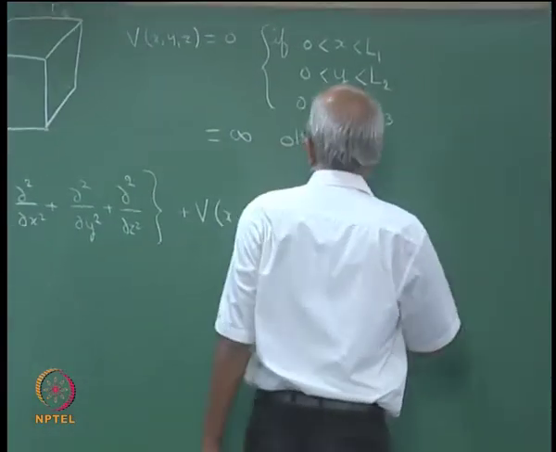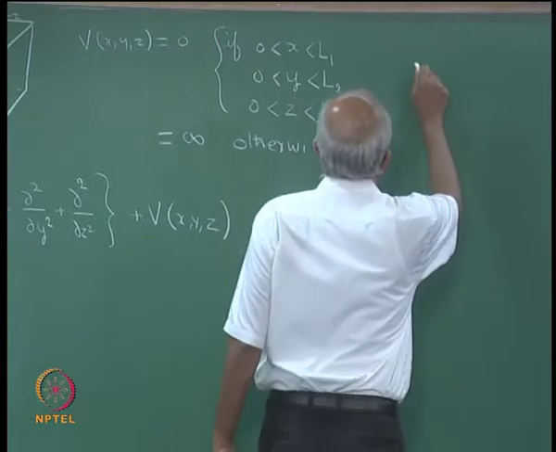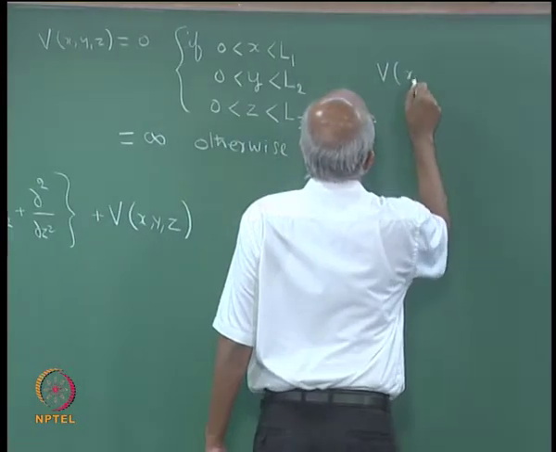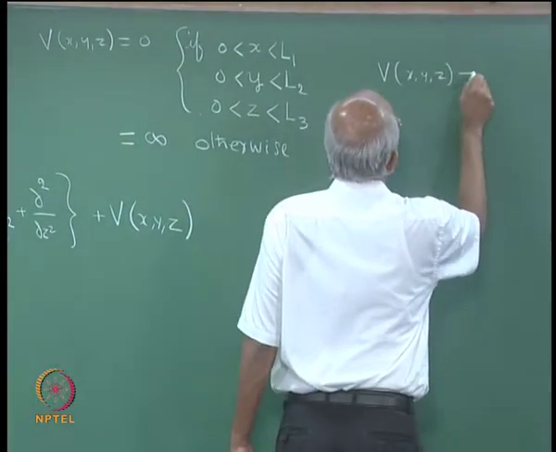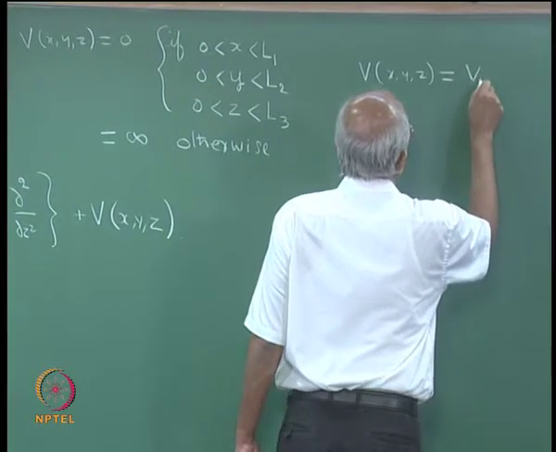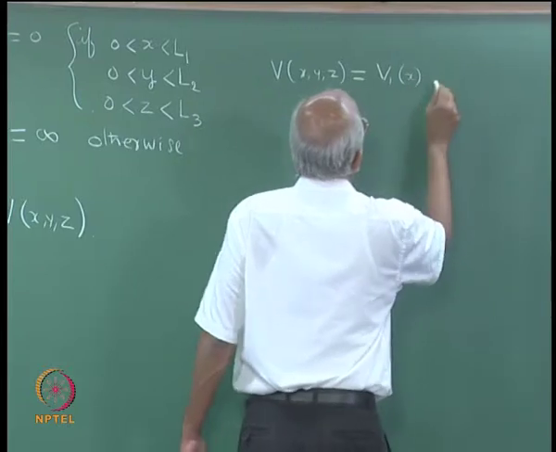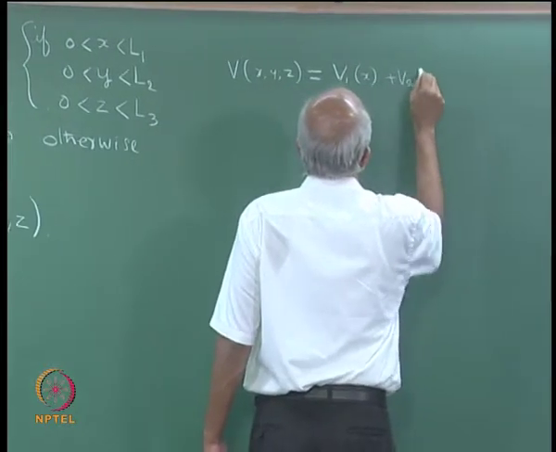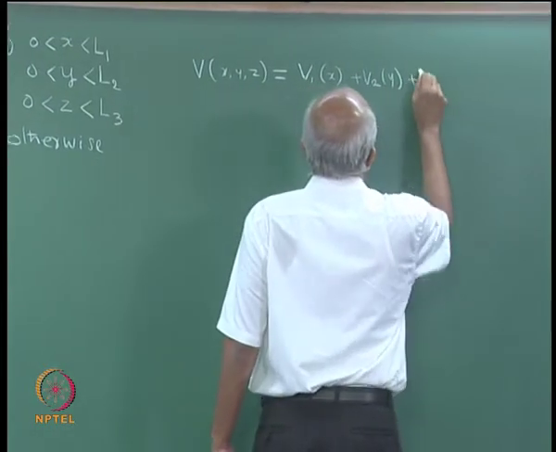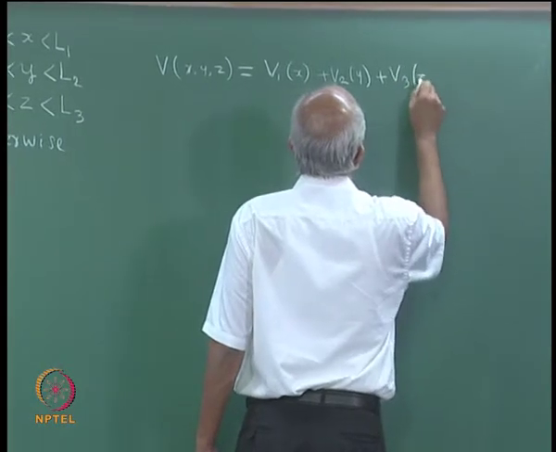But before I do that, I want to point out something to you. The potential as it is defined, V of x, y, z. I am going to claim that it may be written as some V1 of x plus some V2 of y plus another V3 of z.